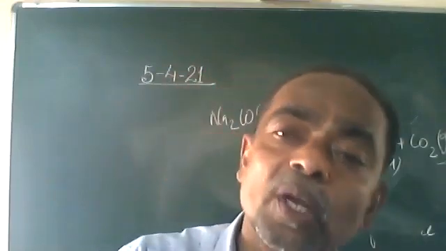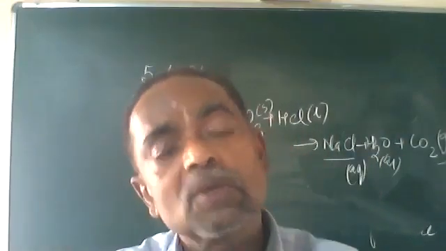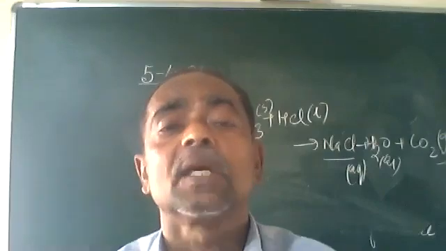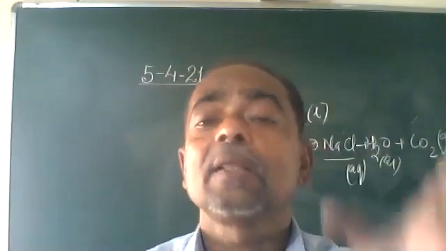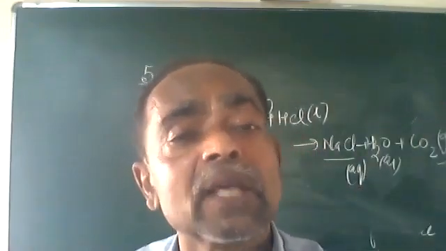Clear? Now, for breaking down the molecules into atoms, say for example, 1000 joules of energy is absorbed. And when the new molecules are formed, 2000 joules of energy are released. So we get a surplus of 1000, isn't it? And that is what we get in the form of exothermic reactions.